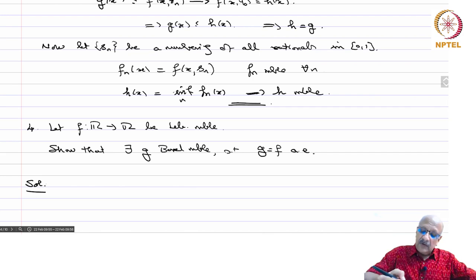This method we will use very often in integration theory. We will first prove it for characteristic functions, then for simple functions, then use a limiting argument to prove it for an arbitrary measurable function. Okay, so first, let f equal chi E, with E Lebesgue measurable.